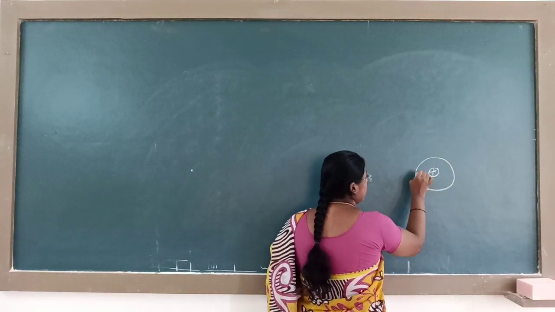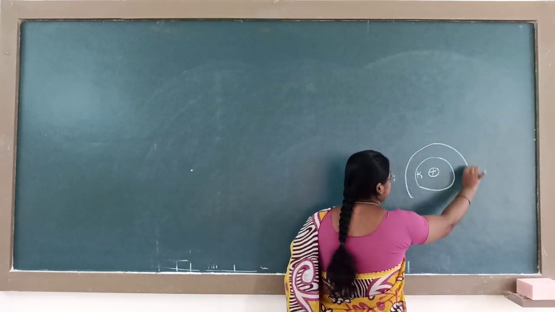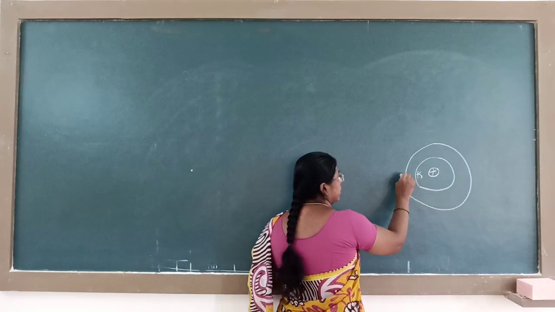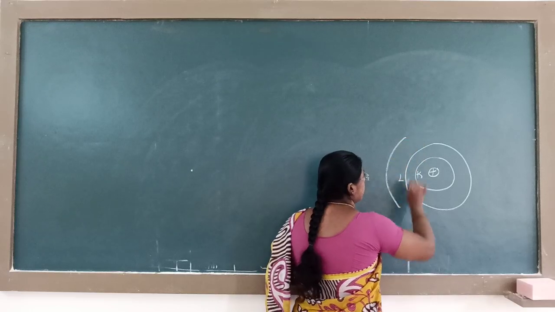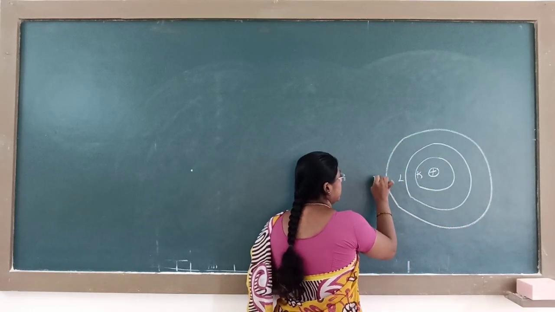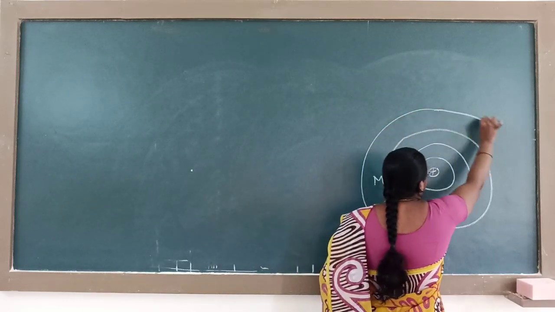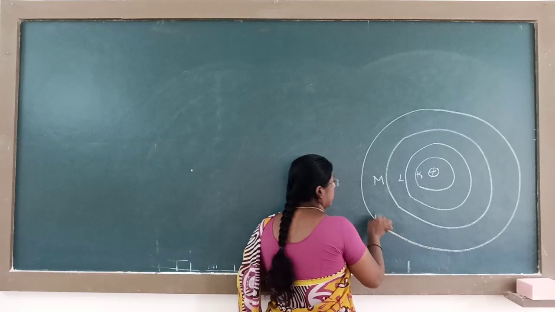First shell we call K shell, second known as L shell, third known as M shell, and the fourth known as N shell.